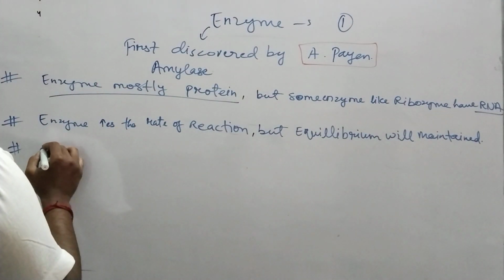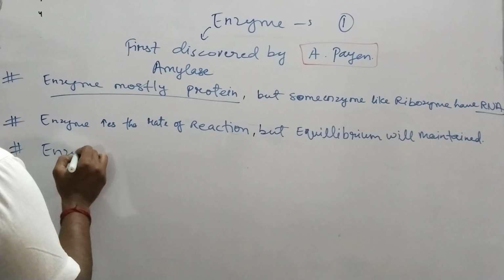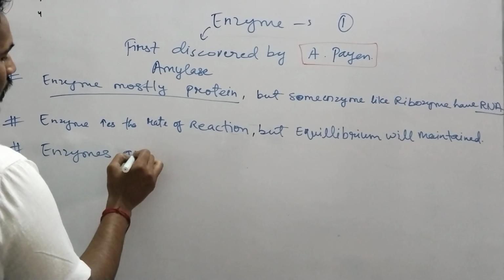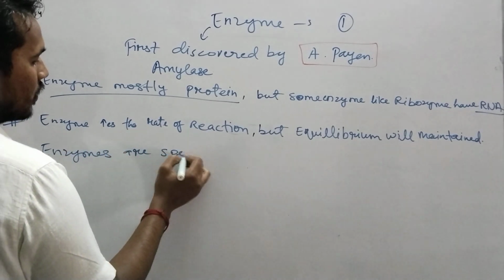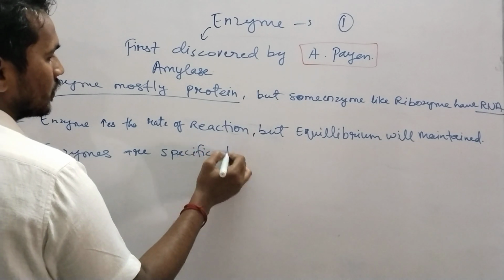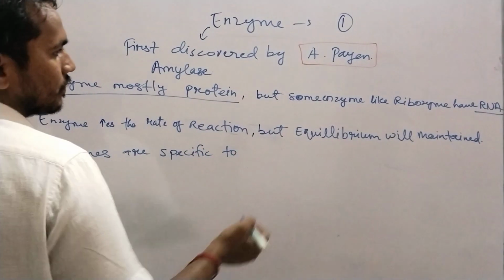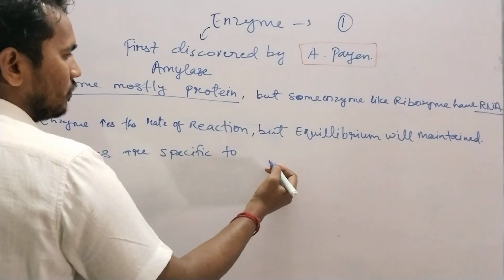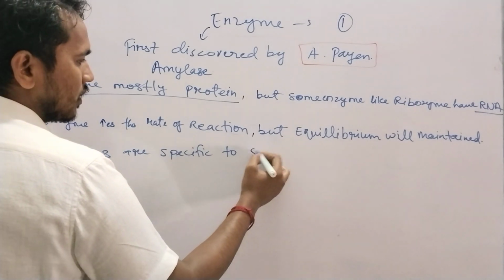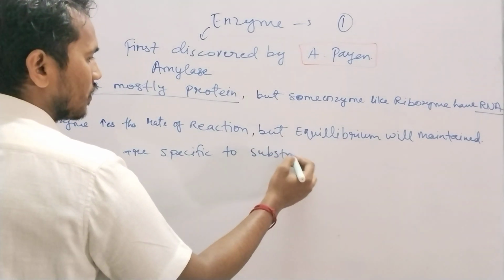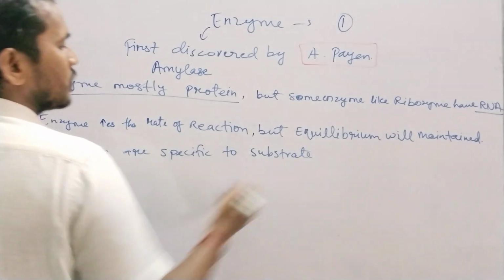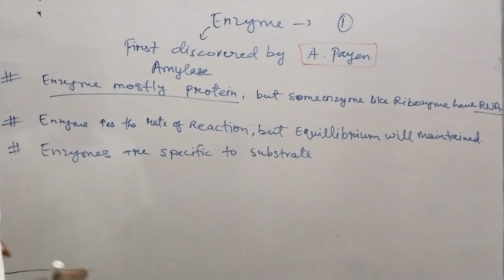Enzymes are very specific. Enzymes are very specific to the substrate.